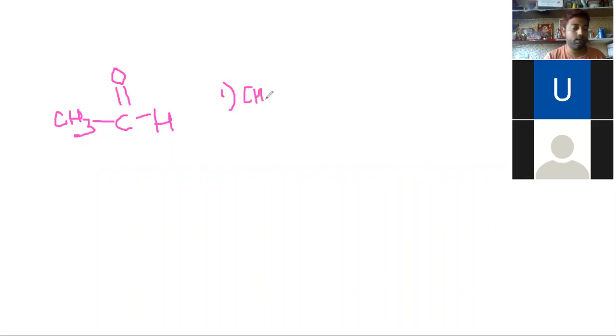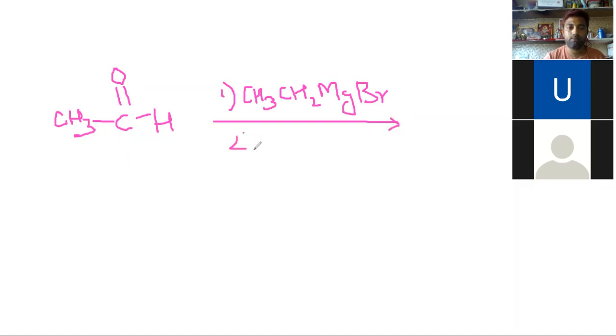We'll take ethyl magnesium bromide, followed by a second step, hydrolysis. This aldehyde will form an alcohol.